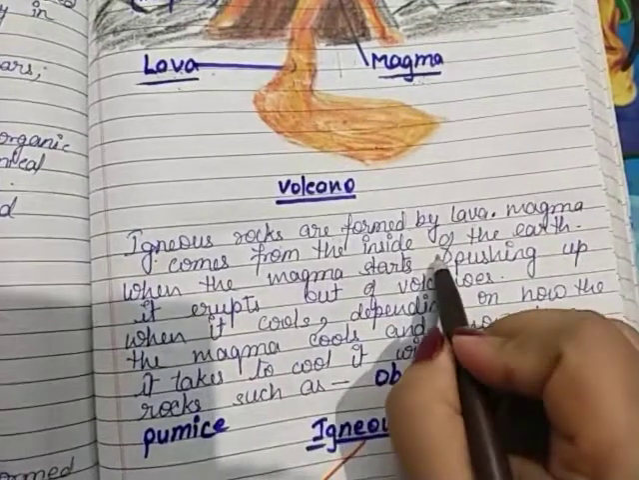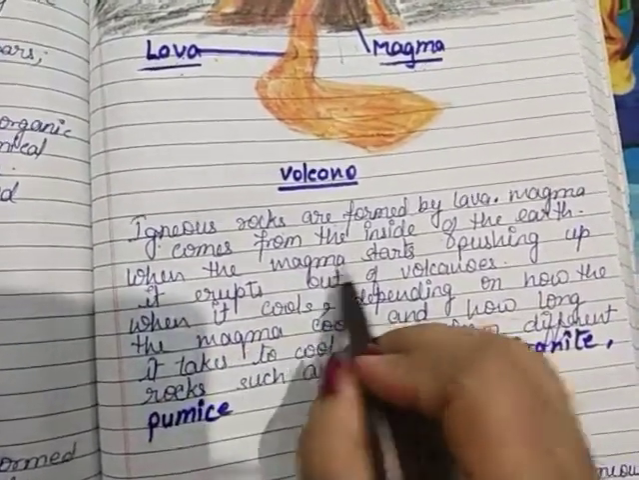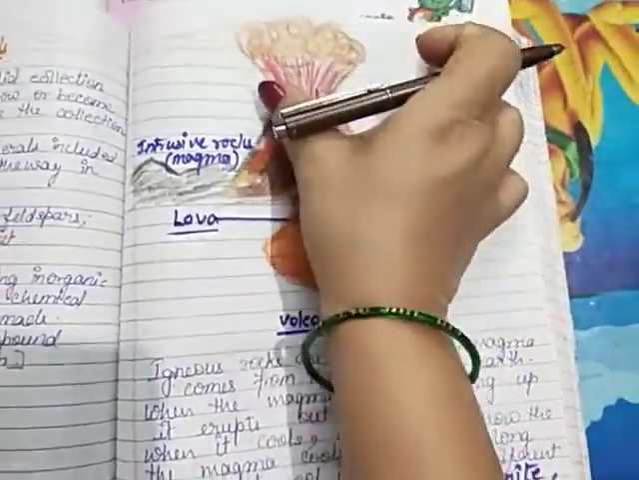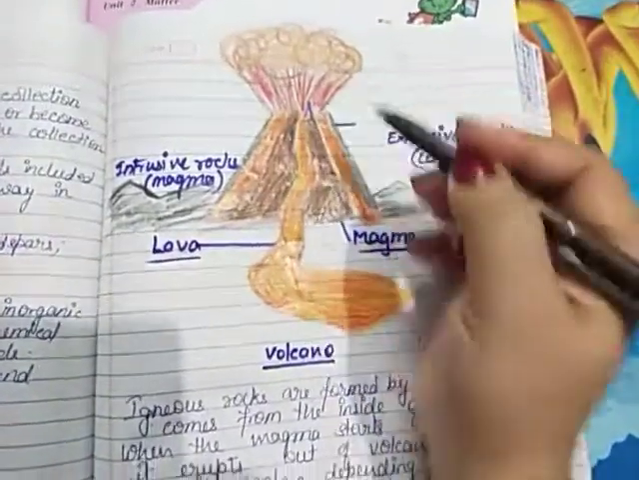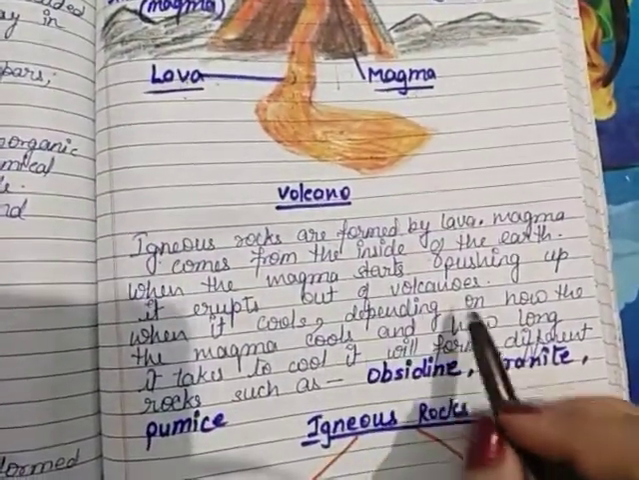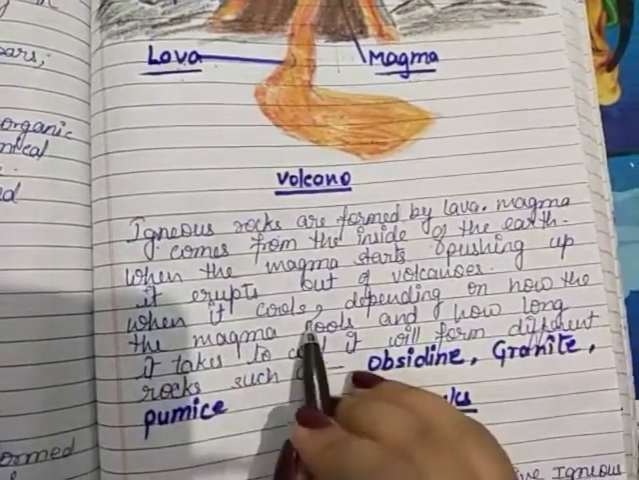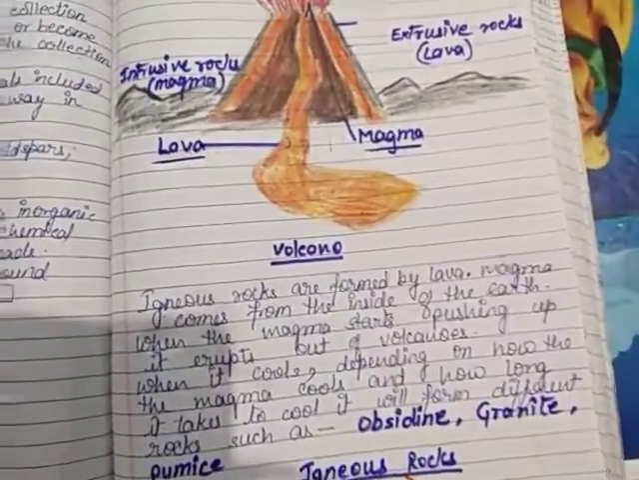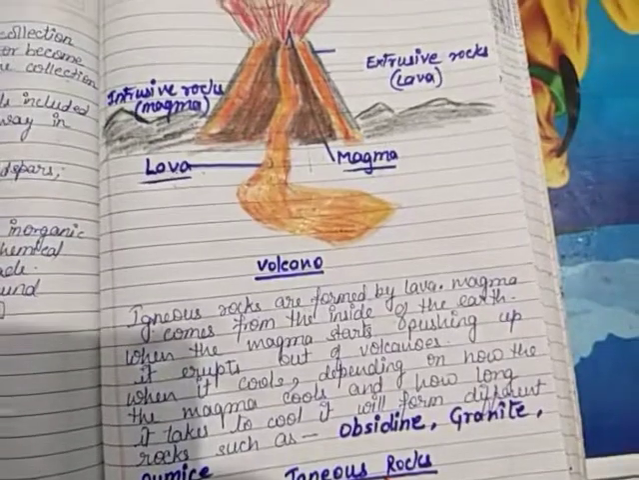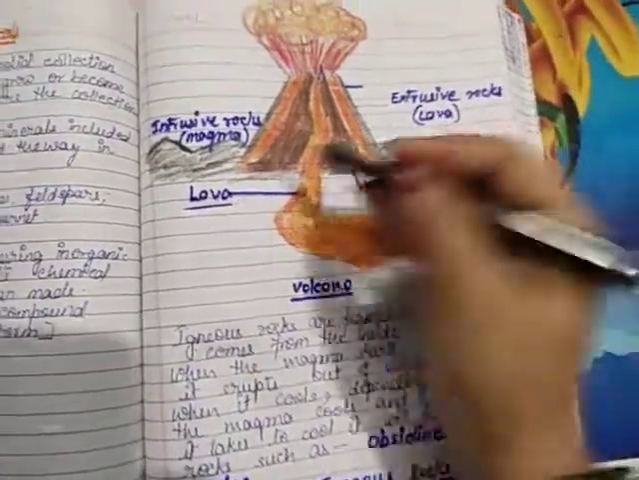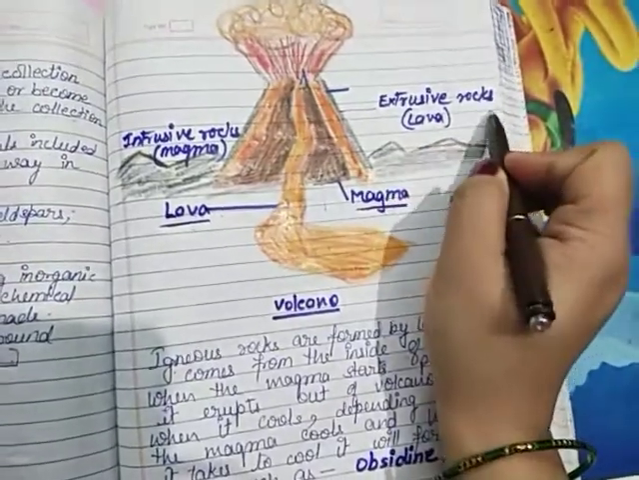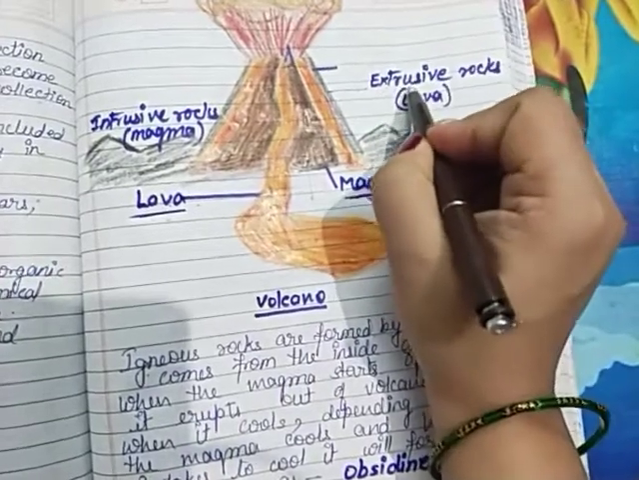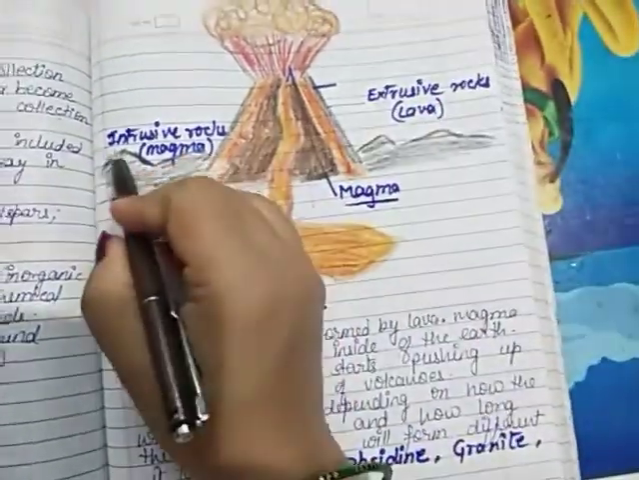Magma comes from the inside of the earth. When the magma starts pushing up, it erupts out of the volcano, and when it cools, it creates igneous rocks. So igneous rocks are of two kinds. First is extrusive rocks, and second is intrusive rocks. Extrusive rocks and intrusive rocks.